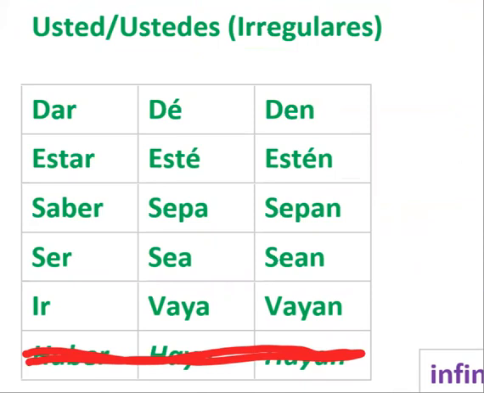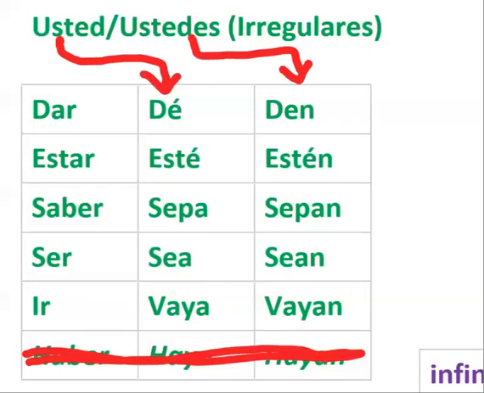But going back to what I was saying earlier about, whatever your usted command is, that's this column right here, usted, and versus the ustedes column, you'll see that's pretty much just add an n, add an n, add n, add n to make the conjugation. Now, this is the only exception that I can think of offhand right here. But with this irregular command, it is dé.